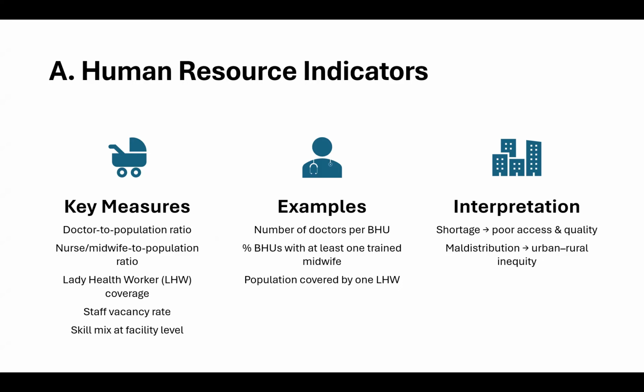And the examples of these key measures are number of doctors per BHU, number of BHUs with at least one trained midwife, or population covered by one LHW. And the interpretation these indicators give us is that if they are in shortage, poor access and quality of healthcare is being given to the people. And if there is maldistribution, for example, urban or rural inequity, it also points the government or the administration towards future recommendations or changes which should be made. So these are some of the indicators related to human resource.